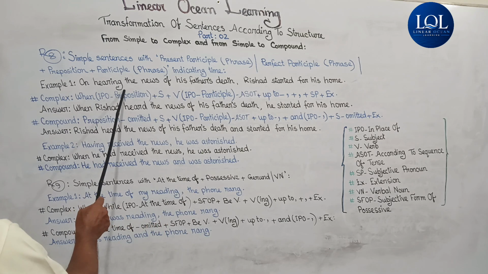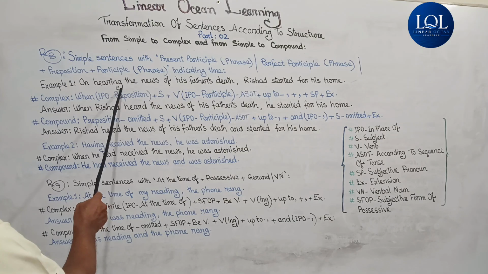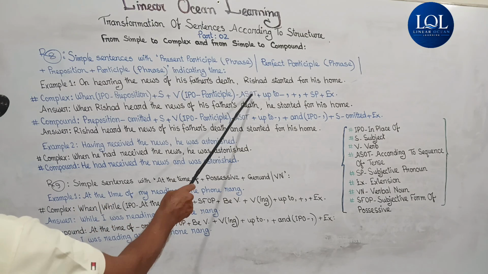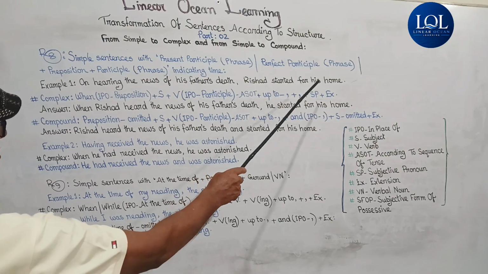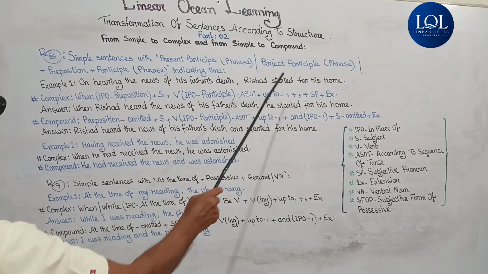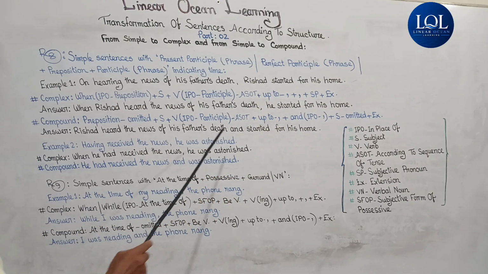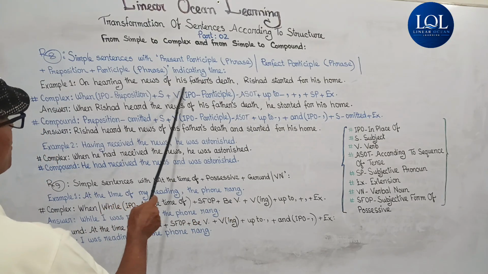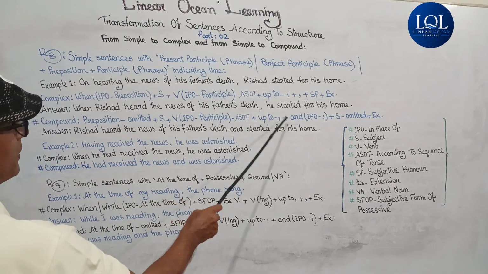Here hearing is the participle, and in place of the participle there will be the verb according to the sequence of tense of the principal clause. Rishad started for his home is in the past indefinite tense, plus up to the comma, that means the news of his father's death, and